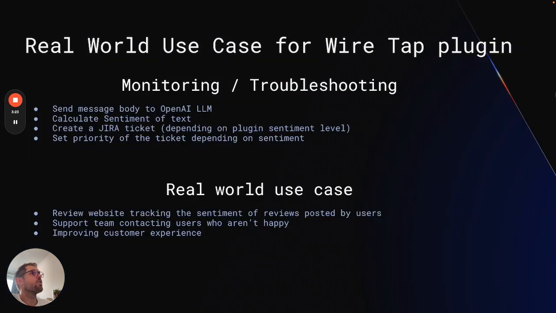So what are some real world use cases for this? Well, effectively a real world use case would be a company that is sending reviews or allowing users to review particular products. Depending on the sentiment of the review that gets sent up to their backend, they may have a team that wants to contact those particular customers to find out what the problem is, allowing them to improve customer experience.